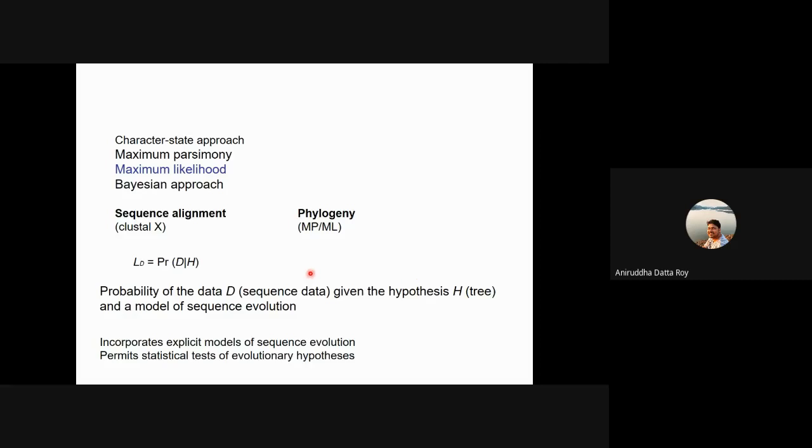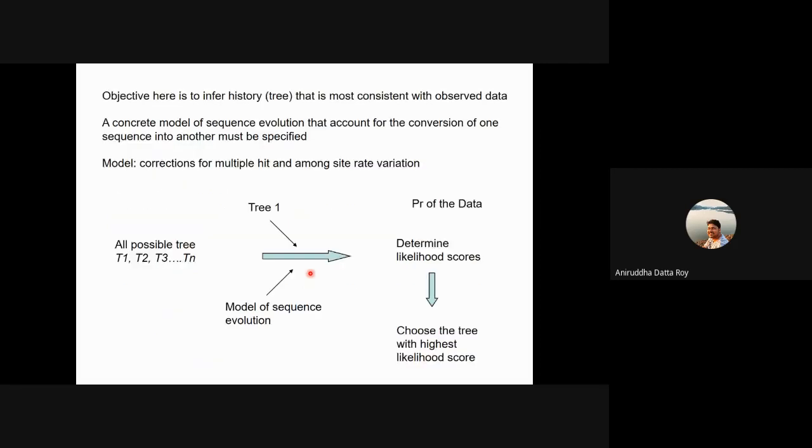But what makes likelihood much better than parsimony is that it also incorporates a model of sequence evolution, right? So you have a number of different trees depending upon how many taxa you have. Let's say you have tree number 1, tree number 2, tree number 3, all the way to Tn. And then you have a model of sequence evolution.